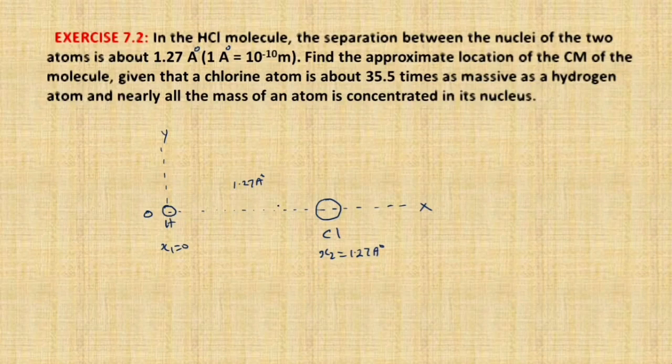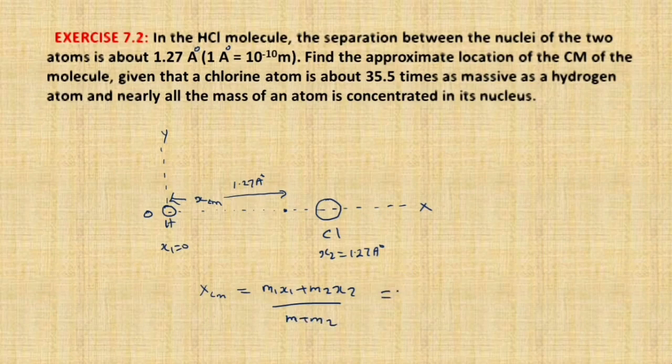So now you can imagine where the center of mass is. The center of mass may lie near the massive body. Here the massive body is the chlorine atom, right? So nearly this point is the center of mass. Just consider x as the center of mass position, or say xcm. We can calculate xcm using the formula: xcm is equal to m1 x1 plus m2 x2 divided by m1 plus m2.